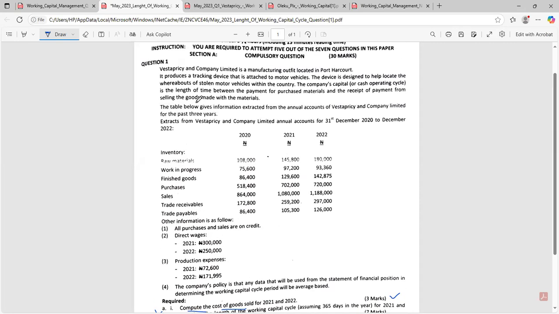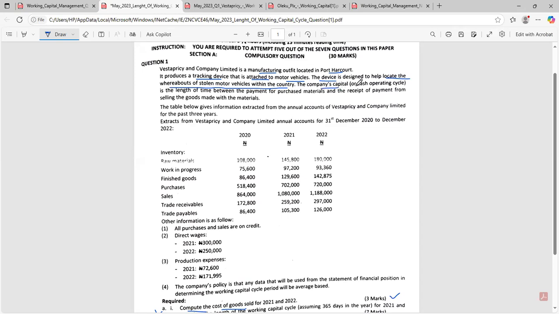Now, what do we have in this question? Vestapricy and Company Limited is a manufacturing outfit located in Port Harcourt. It produces a tracking device that is attached to motor vehicles. The device is designed to help locate the whereabouts of stolen motor vehicles within the country. So what they do is that they produce this tracking device, and it is sold to people that own cars. You get it? So they can use it to track stolen cars within the country.